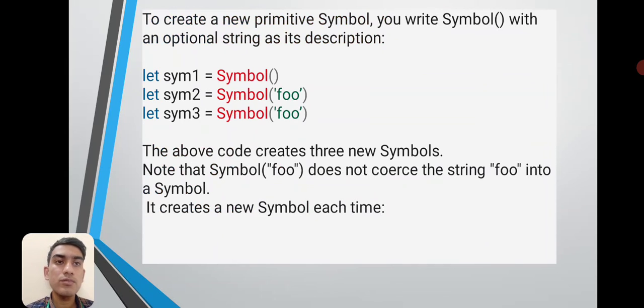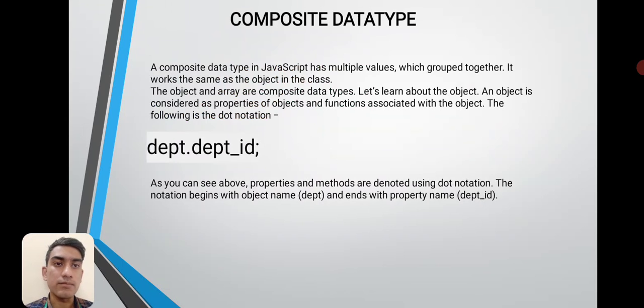So to create a new primitive symbol, you write Symbol with an optional string as a description. So this is let symbol1 is equal to Symbol. The above code creates 3 symbols. Note that Symbol('foo') does not coerce the string foo into a symbol. It creates a new symbol each time.